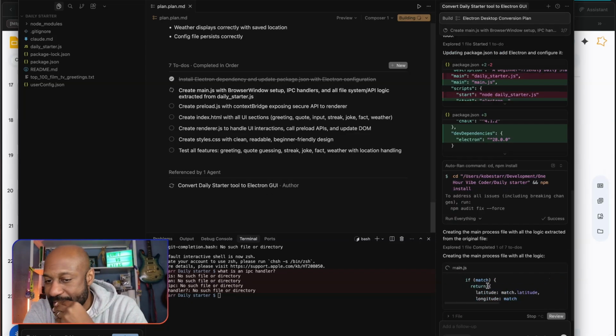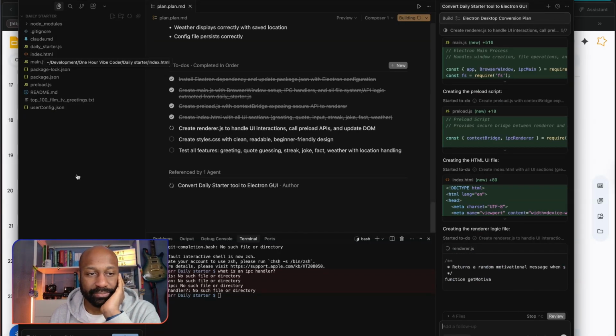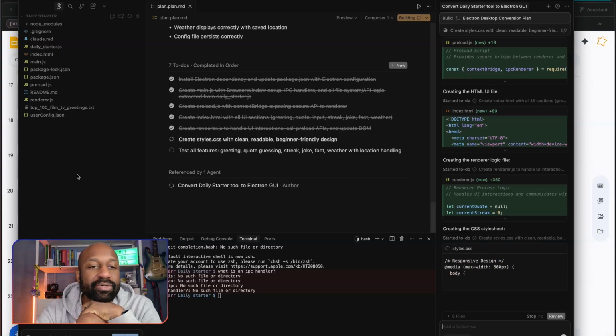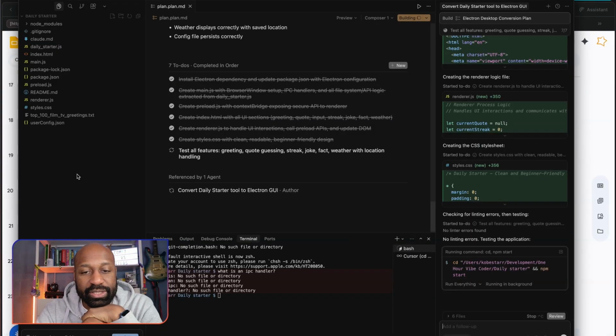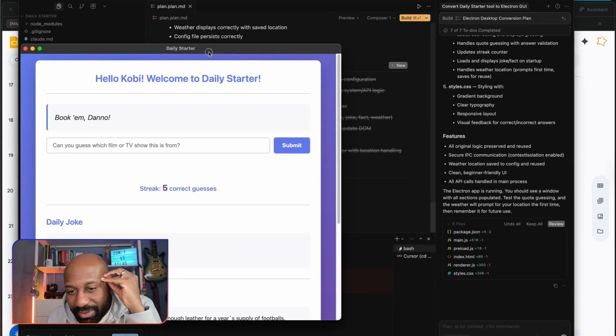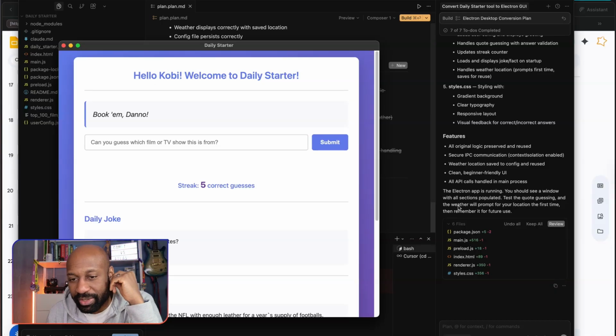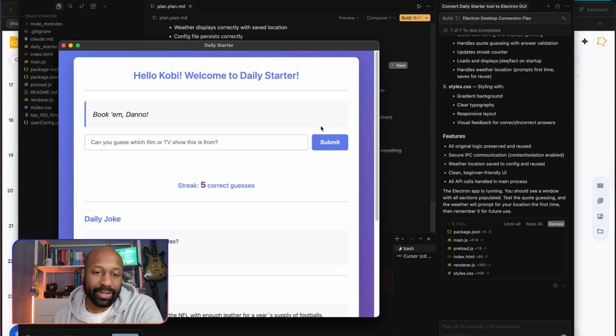Nice, nice. So now you can see there are files being added to this folder. Index.html, and grid.js has just been added. It's testing all features: greeting, quote guessing, the streak, the facts, the weather with location. Oh, here we go. The Electron app is running. You should see a window with all the sections populated. Test the quote guessing. And the weather will prompt for your location the first time, then remember it for future use. I didn't even ask it to do that.